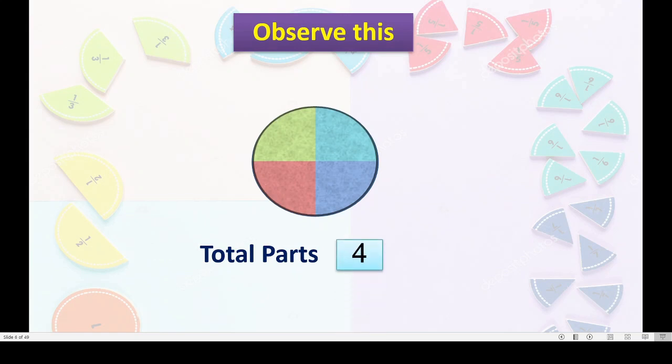The parts should be equal in fractions. Okay, here we can see 4 equal parts and 4 different colors, one for each part, isn't it? Each part has a different color, right? Here total parts how many? 4. Are they equal? Yes, all parts are equal.